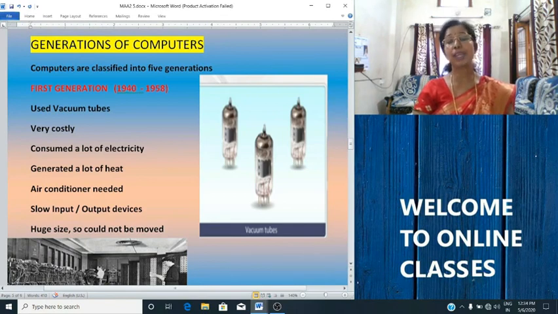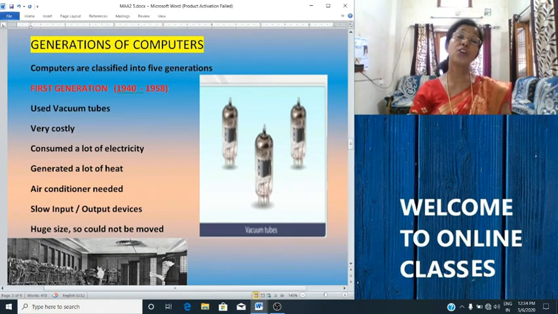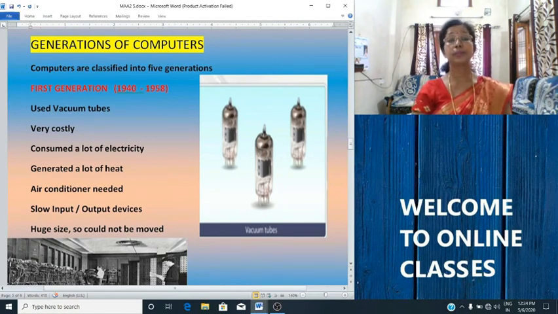You can see the picture of a vacuum tube on the screen. Okay. The technology used in first generation was vacuum tube. It is very important. Remember the component or technology. Okay. And it used magnetic drums for the memory.